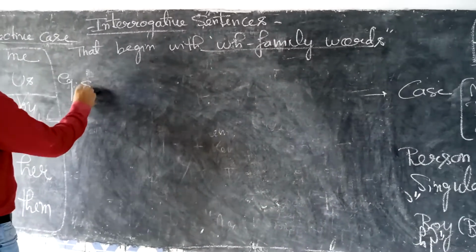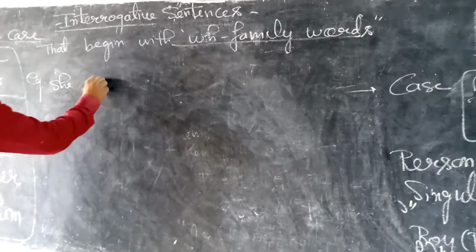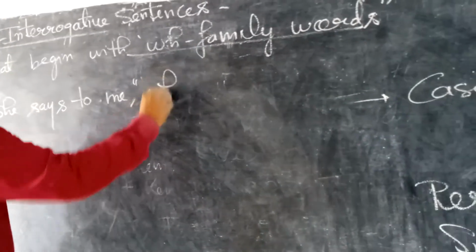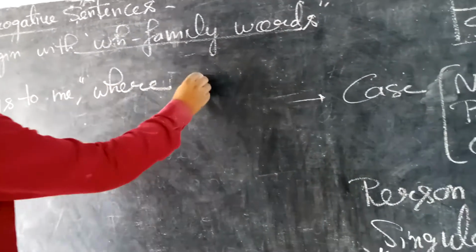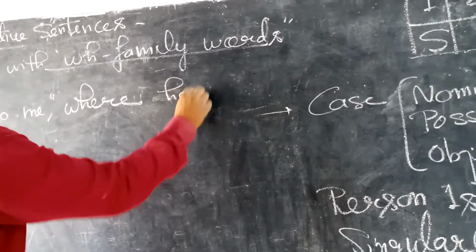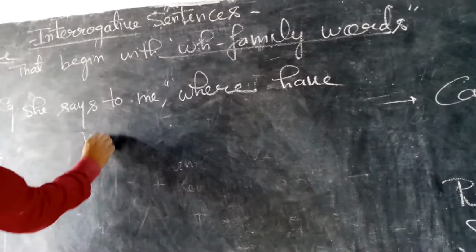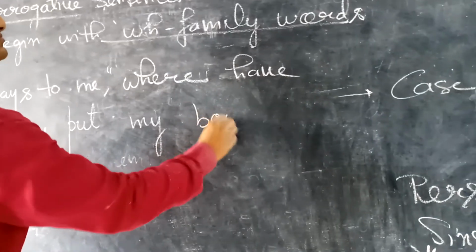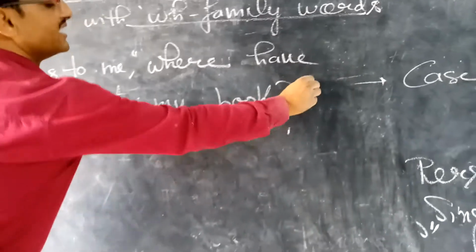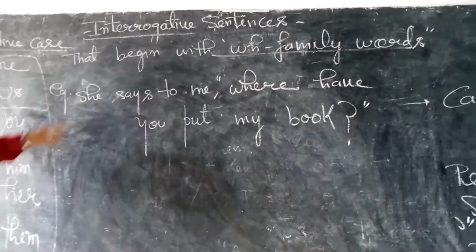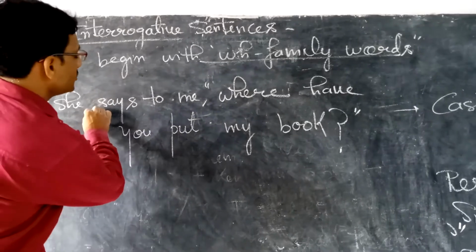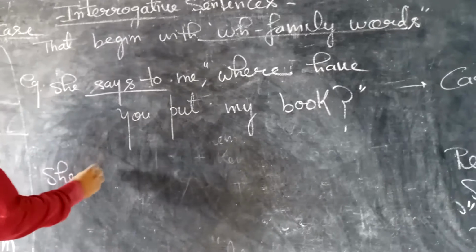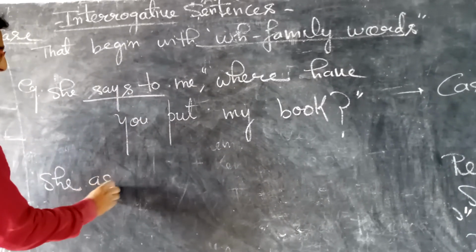Suppose I write a sentence like this: She says to me, taking one WH family word, "Where have you put my book?" Inverted commas closed. Same steps, no need to worry, we will only do some changes. In place of says, asks.